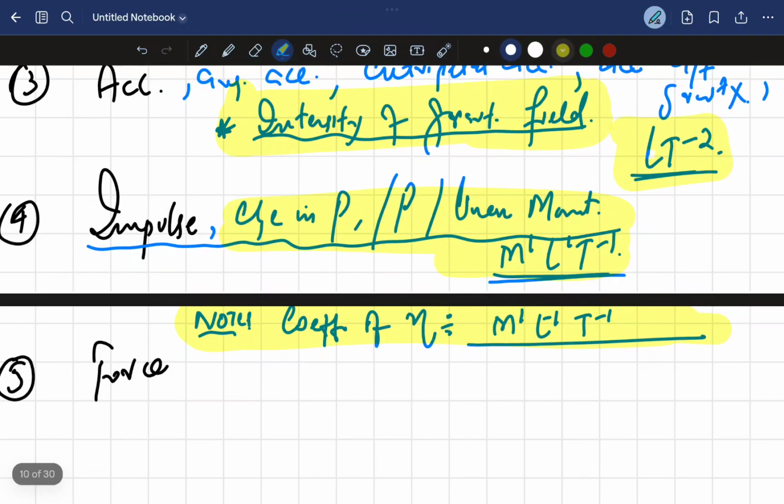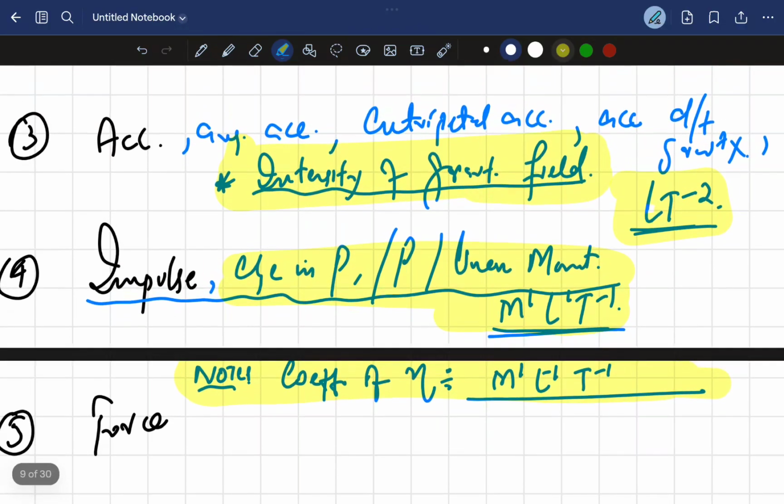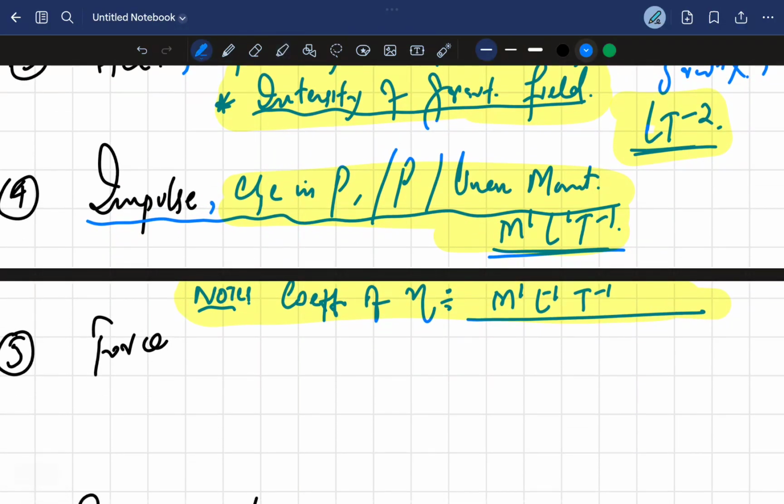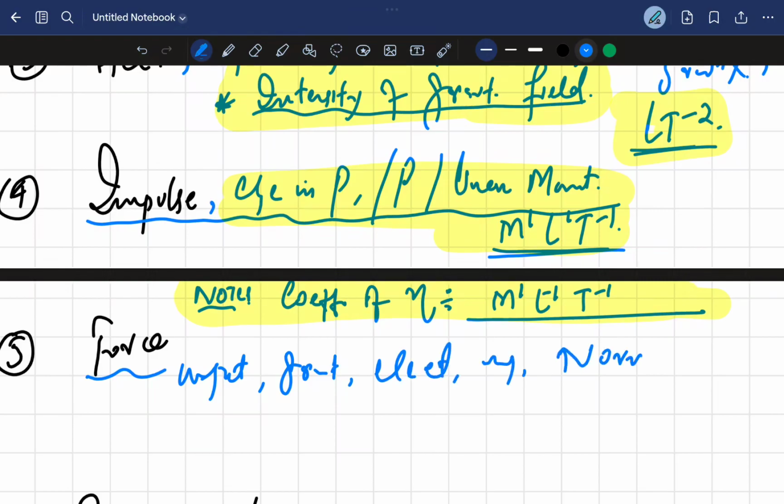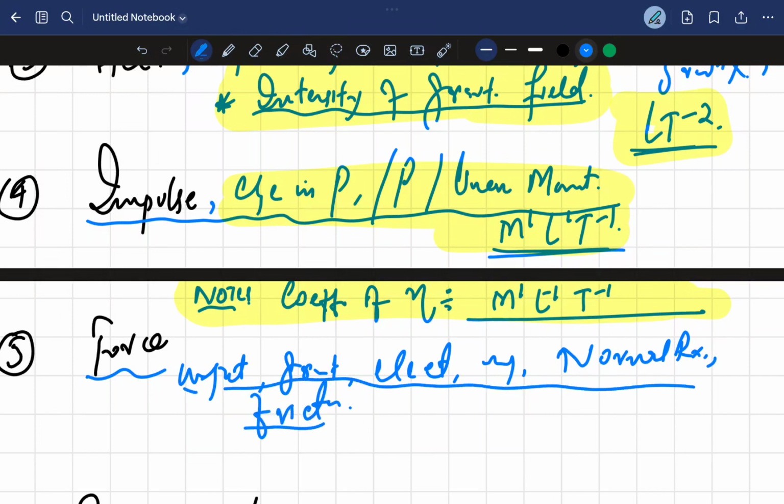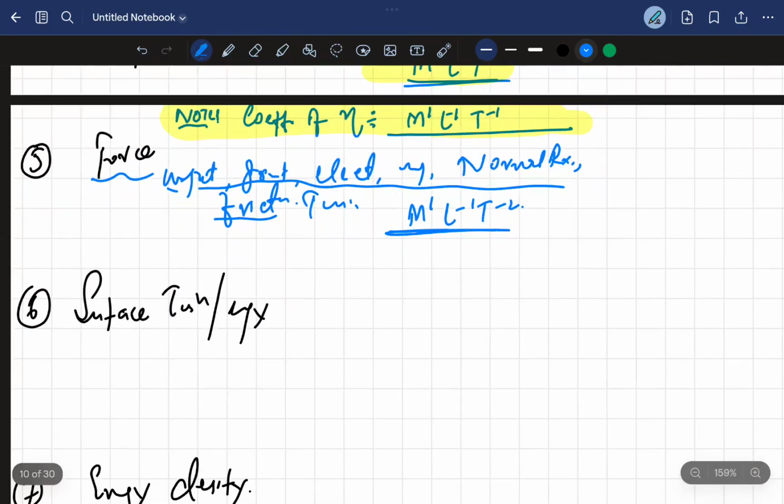So like we have talked about these some important formulas. Now if I talk about force, any kind of force, like weight, gravitational force, electric force, magnetic force, normal reaction, friction, tension, any kind of force, the dimensional formula is the same: M1 L1 T-2. So this is the dimensional formula for any kind of force. This is also very important.